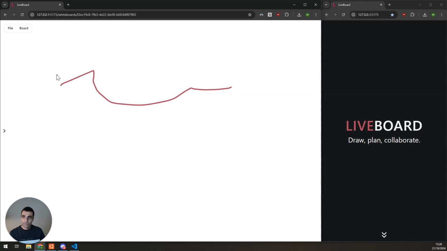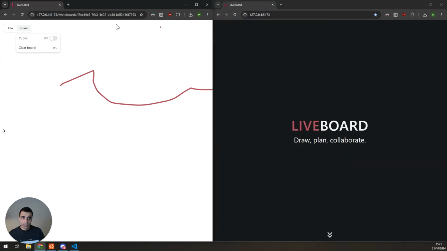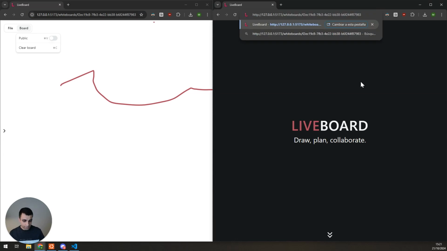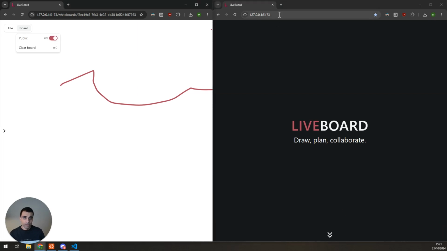As we are owners of this whiteboard, we can control if people can join this whiteboard or not. This is done via this option. We can set it to public. Currently the whiteboard is on private mode, so nobody can join. We can try that. We can join by the URL, and we see that we don't have permission to join. So when we turn it public, then people can join it.